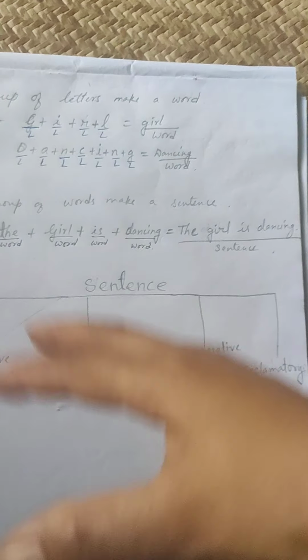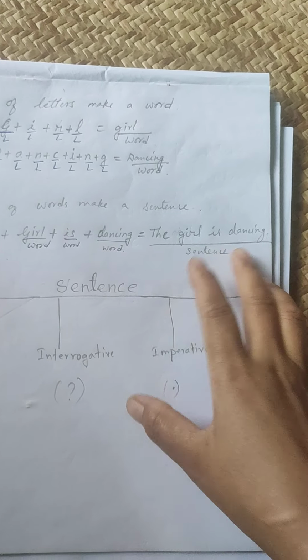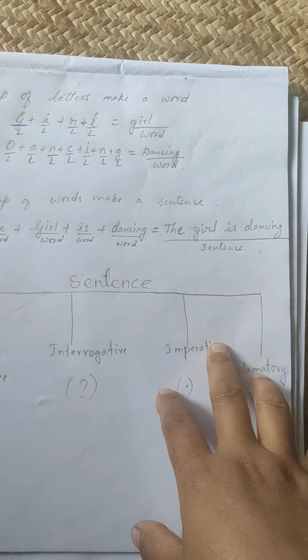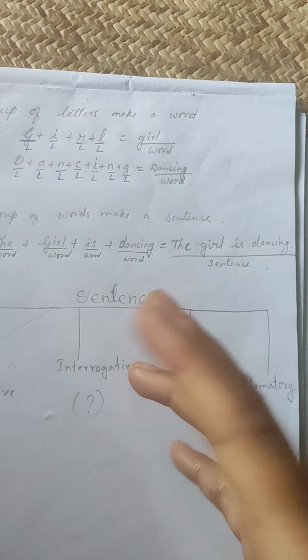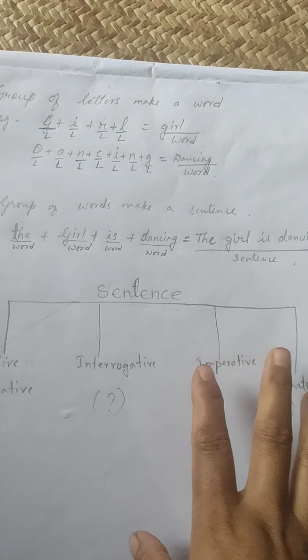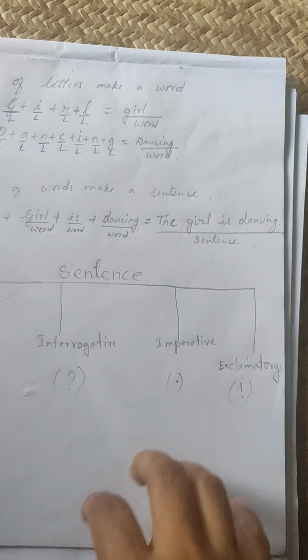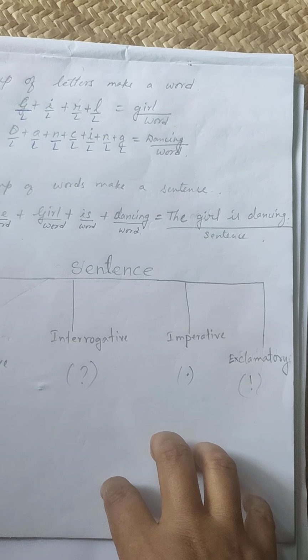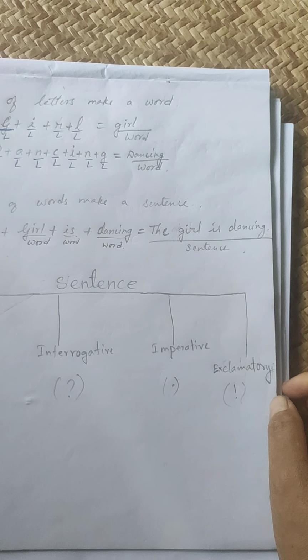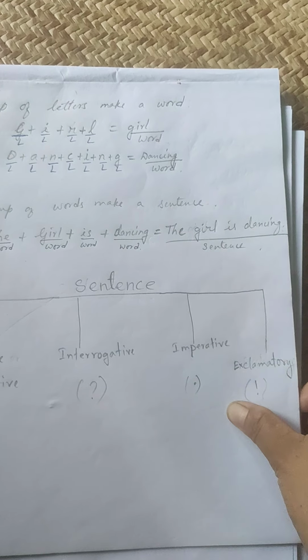I'm very happy. When our school team went somewhere outside to play, you didn't expect whether you will win or lose. But after winning the match, what will you say? Wow, we won the match. That means your excitement or your sudden feeling of winning the match. These types of sentences are called exclamatory sentences.